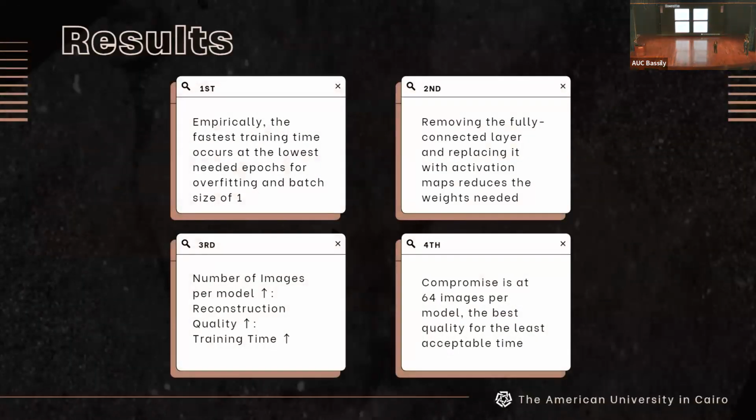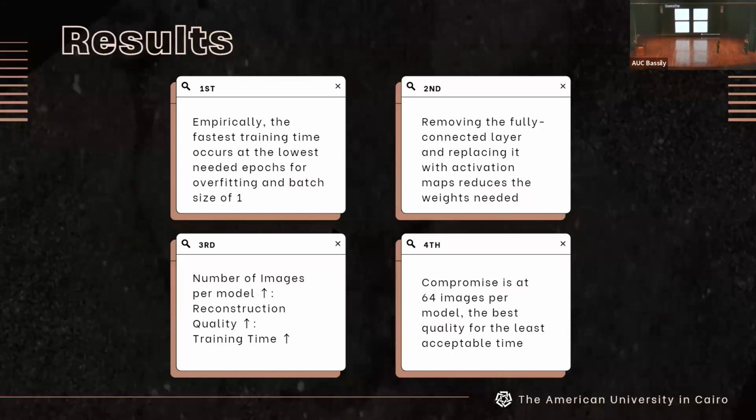And our results, we chose the best four results we've concluded. First, the fastest training time occurs at the lowest needed number of epochs at a batch size of 1. And the second result was that when we remove the fully connected layers and we use activation maps instead, we managed to reduce the weights of the model.